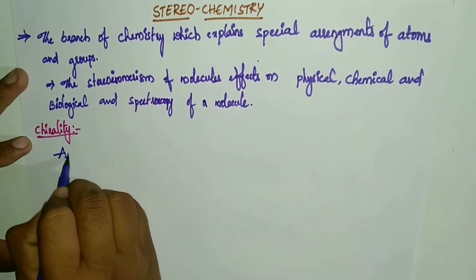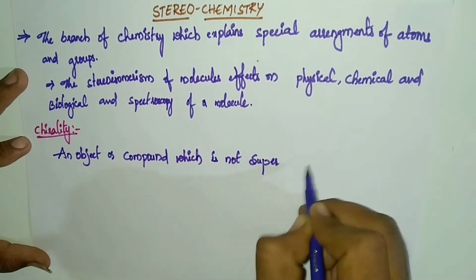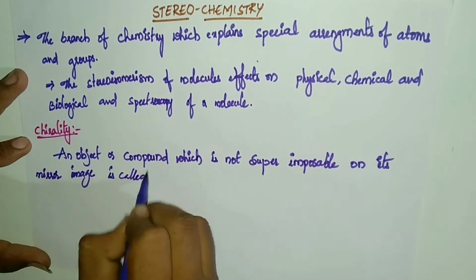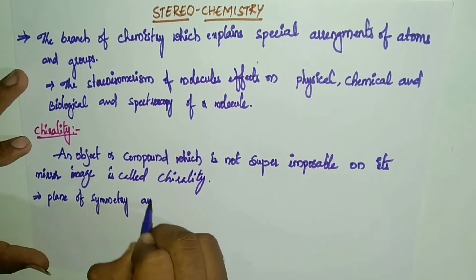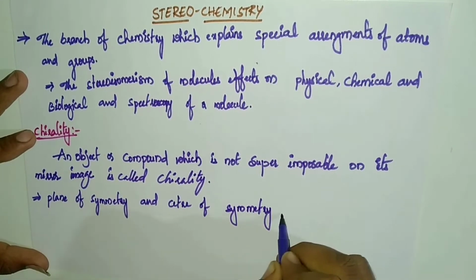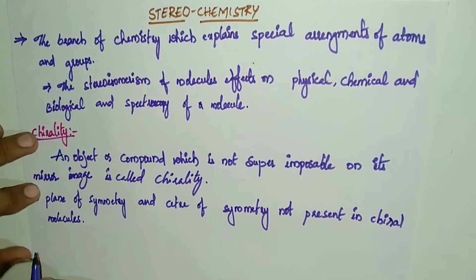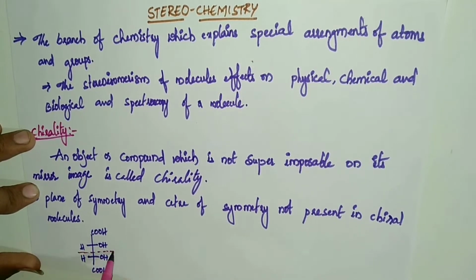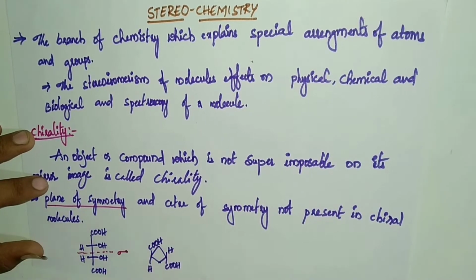First one, chirality. An object or compound which is not superimposable on its mirror image is called chiral. Plane of symmetry and center of symmetry are not present in chiral molecules. Here, two examples are there. Just observe them. In the first example, a plane of symmetry is there. And now the second example, here a center of symmetry is there.